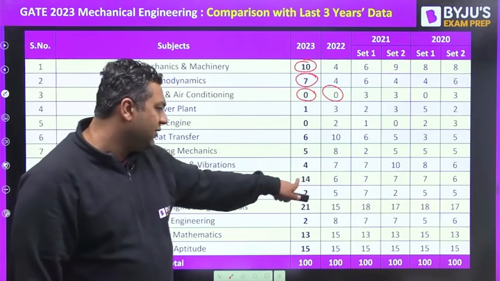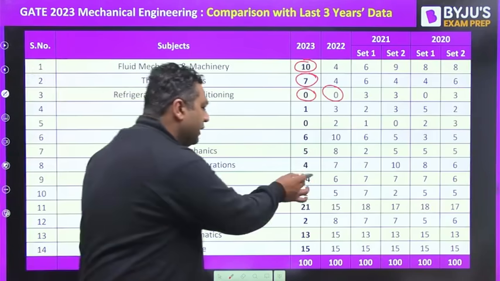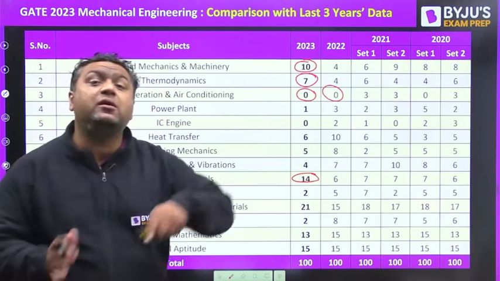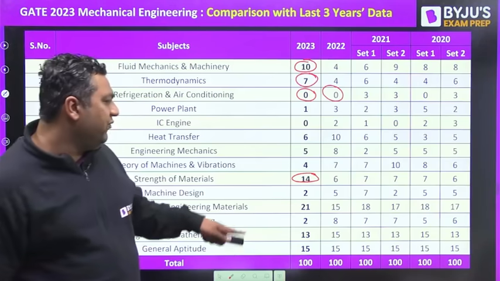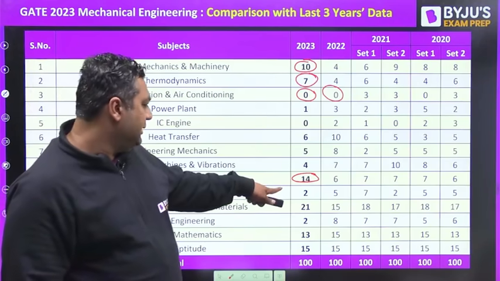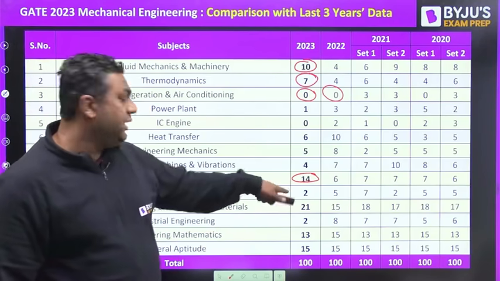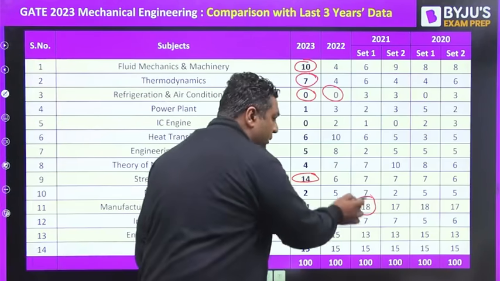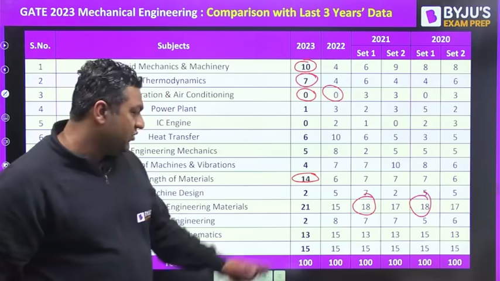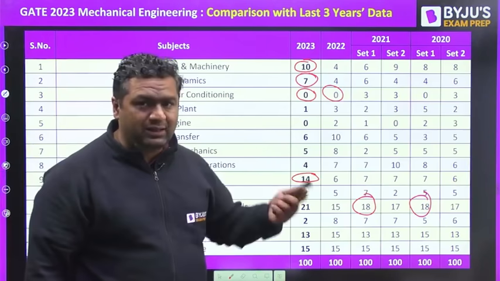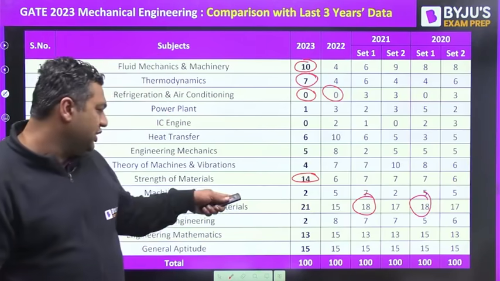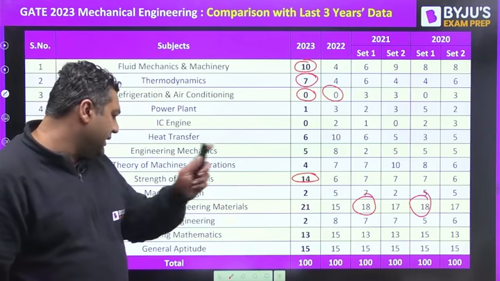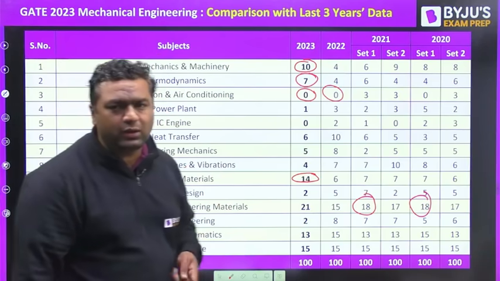And you can see here the weightage has been increased for strength of material. It is just becoming double. Then machine design reduced, production increased. You can see the highest it was coming till 18 marks. After that, now it moved to 21 or 23, you can say. Then industrial is 2, mechanics, mathematics is 13, rest is all the same.